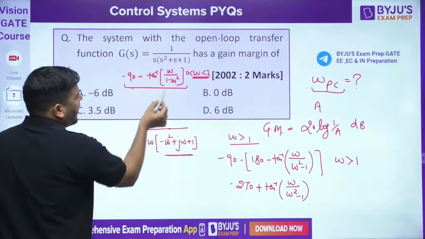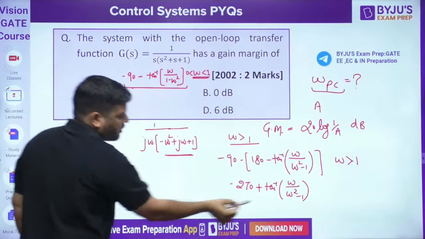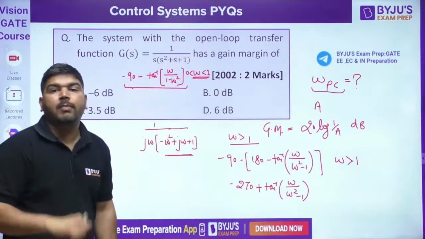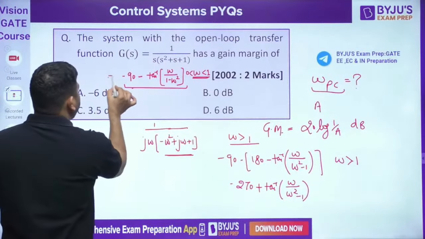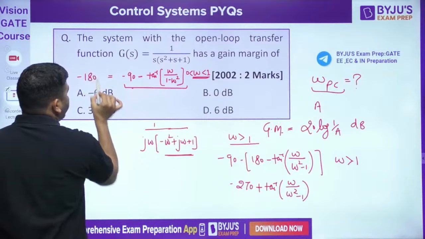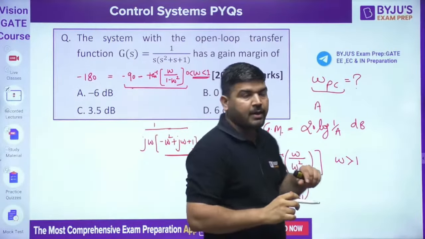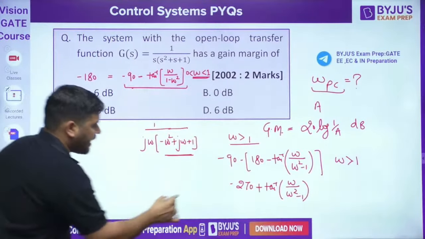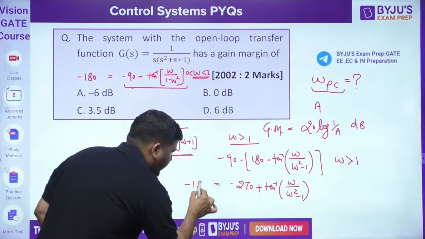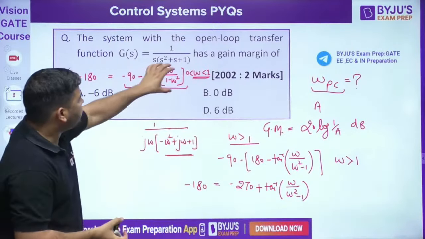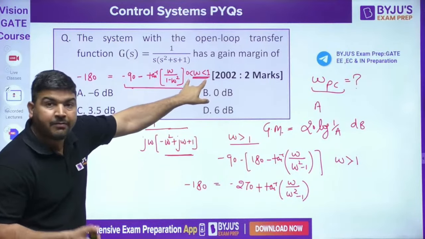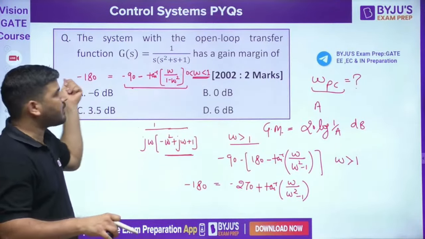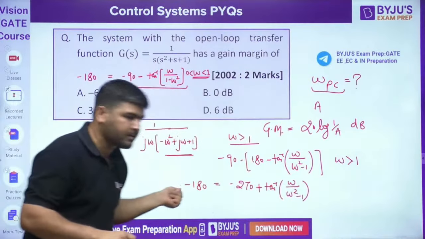To calculate omega PC, I have to put this phase, either this phase or this phase, equal to minus 180, and let's calculate the frequency. So if I put this angle equal to minus 180 to calculate omega PC, I have to put this angle equal to minus 180 and this angle also equal to minus 180. Let's calculate the omega. Now from this expression, you can easily calculate omega, that omega has to be in this range. If it is not in this range, it means this calculation is wrong. You can calculate from this expression.